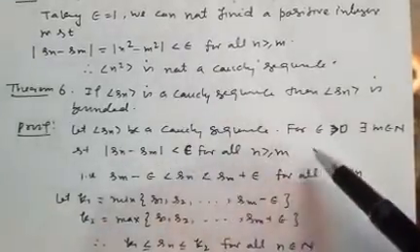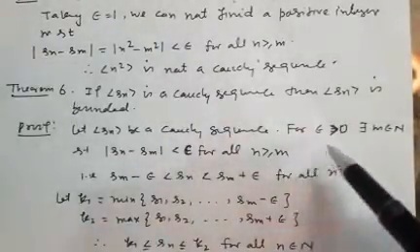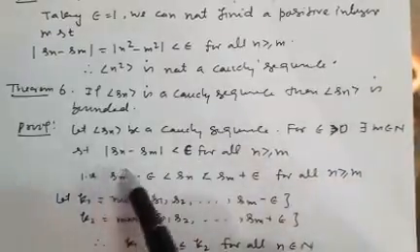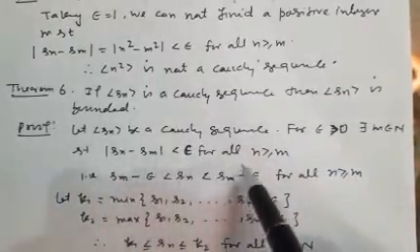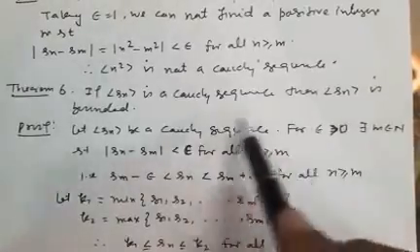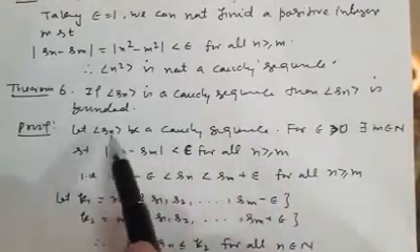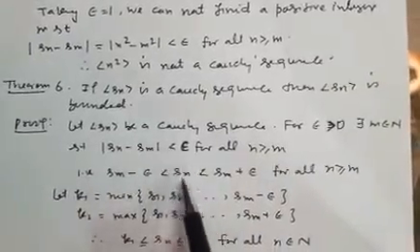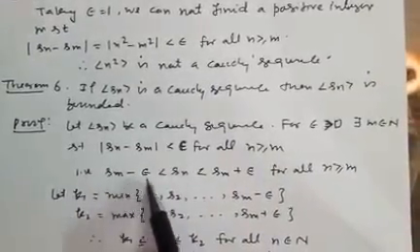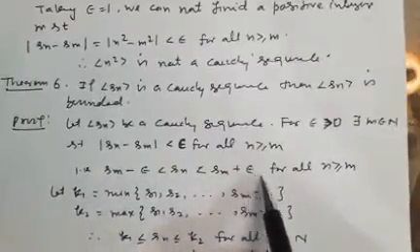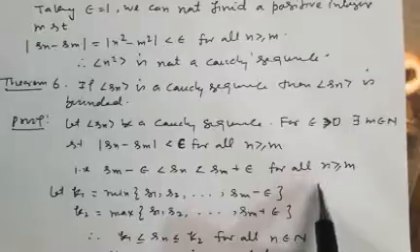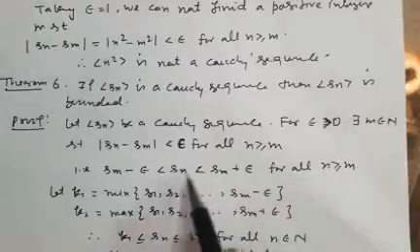Let Sn be a Cauchy sequence, then for any epsilon greater than 0 there exists m belonging to N such that mod of Sn minus Sm is less than epsilon for all n greater than or equal to m. This is the definition of Cauchy sequence, because it is given that Sn is a Cauchy sequence. So from here you can see Sn lies between Sm minus epsilon and Sm plus epsilon for all n greater than or equal to m.